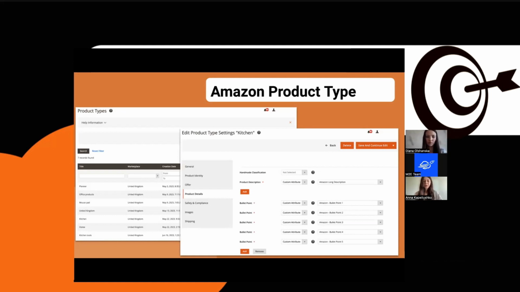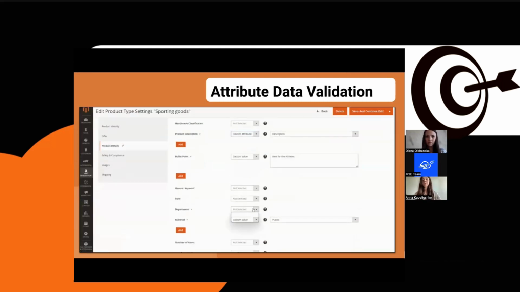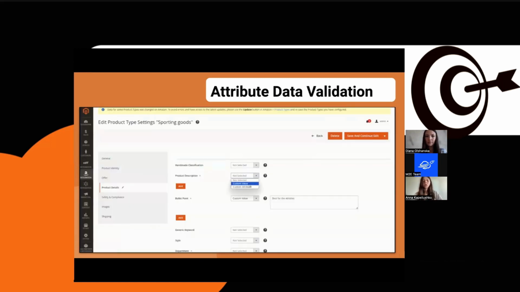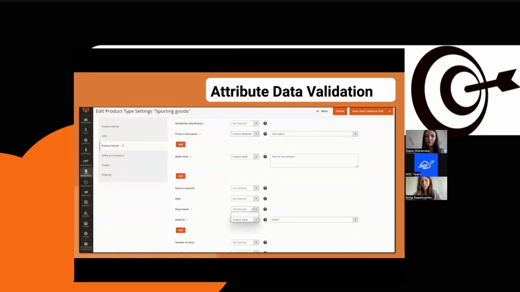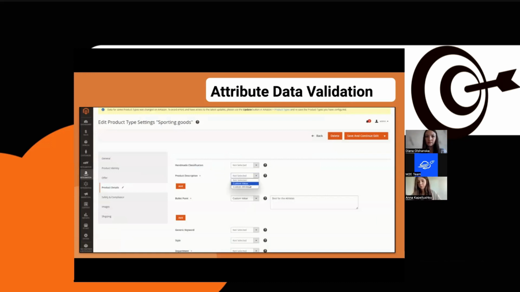And along with the Amazon product type feature, we also released another service, I would say, or mechanism, which is the data validation. So once you configure the attributes in the product type and you save it, M2E Pro will validate the data that you set for the mandatory fields.